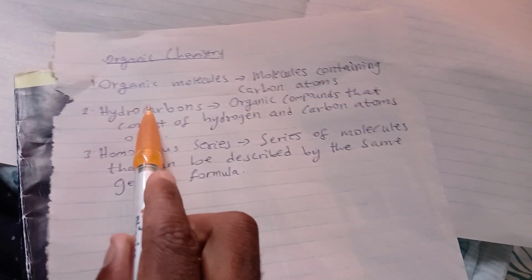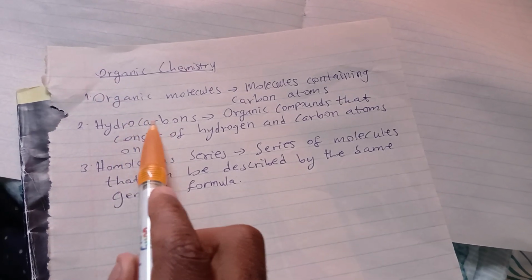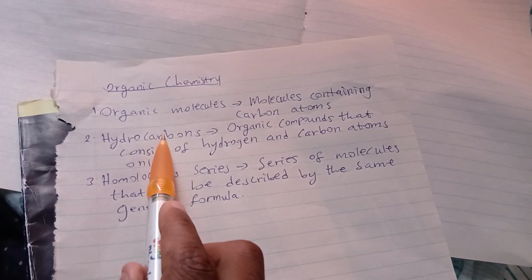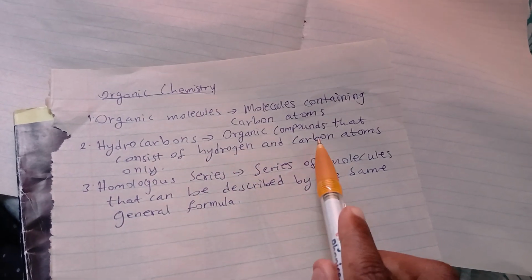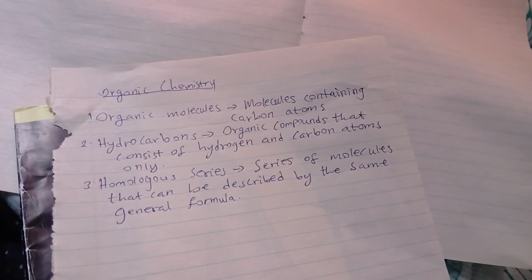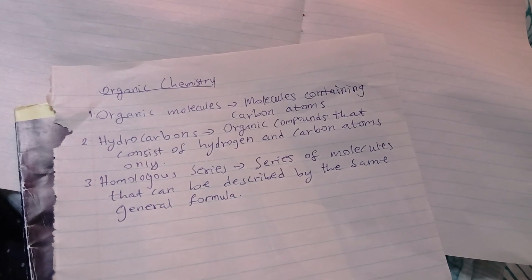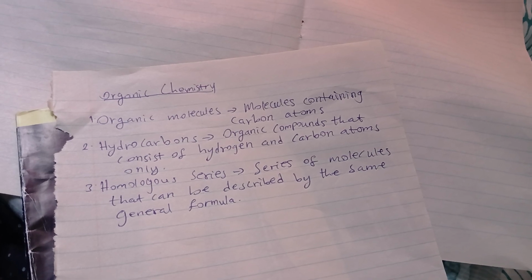A hydrocarbon. The molecule will be called hydrocarbon. What is a hydrocarbon? These are organic compounds that consist of hydrogen and carbon atoms only. They only have carbon and hydrogen atoms only. Then they will be called hydrocarbons.